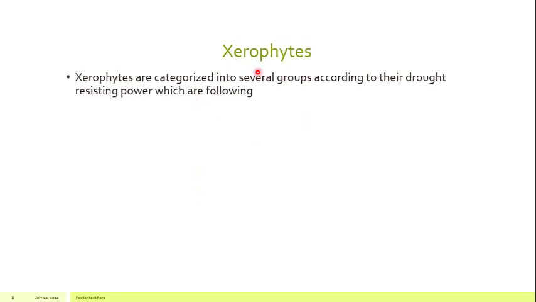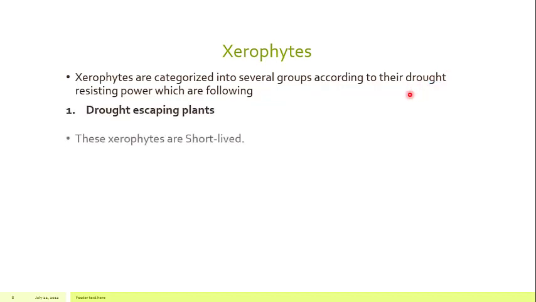Xerophytes are categorized into several groups according to their drought resisting powers, which are the following. Xerophytic plants are classified into different groups, and the criterion for the classification is different for different classifications. But here we are discussing the criterion according to their drought resistance. According to this particular criterion, we have three types of plants. First of all, we have drought-escaping plants. What are the drought-escaping plants?